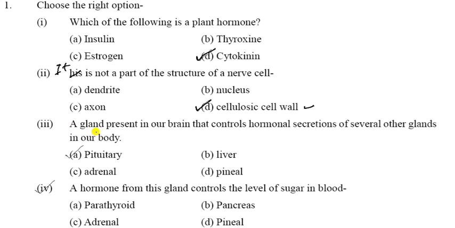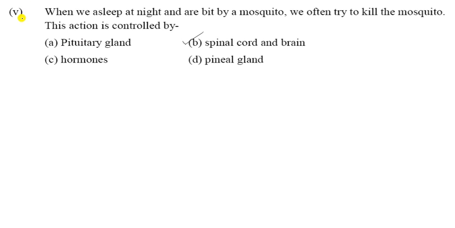The third one: a gland present in our brain that controls the hormone secretion of several other glands in our body, and that is the pituitary gland. The fourth one: a hormone from this gland controls the level of sugar in blood, and that is the pancreas. So you can take this one. Now come to the last option, the fifth question.